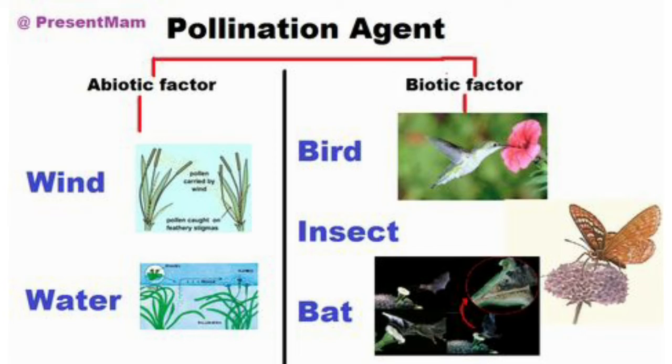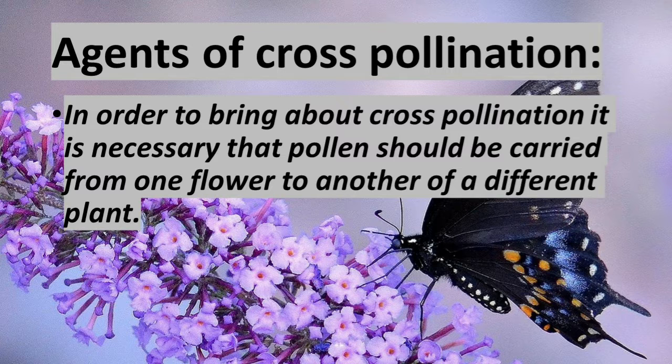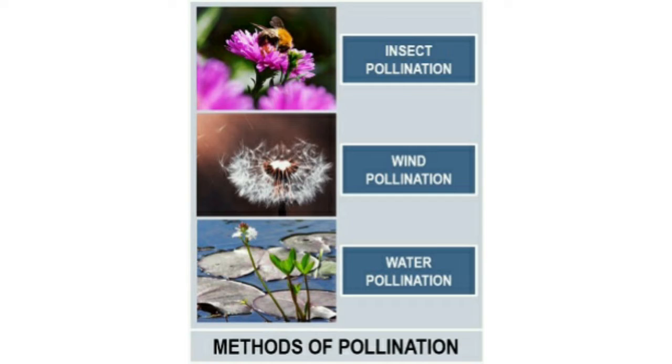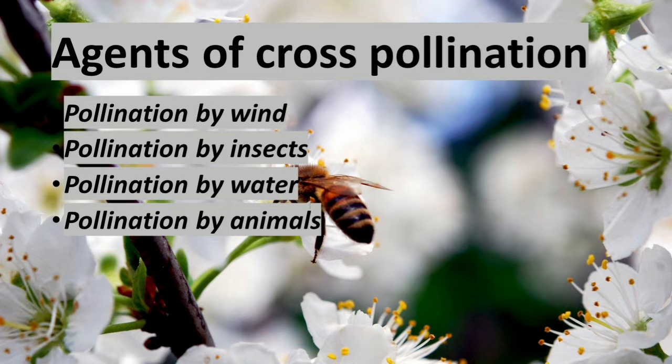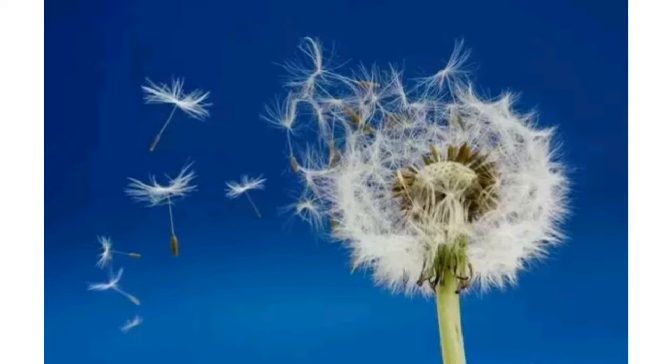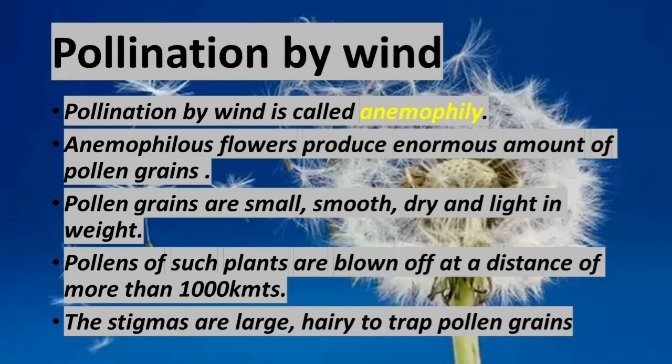Now let us see agents of cross-pollination. In order to bring about cross-pollination, it is necessary that the pollen should be carried from one flower to another of a different plant. So this takes place through the agency of animals, insects, wind and water. Now let us see pollination by wind. Pollination with the help of the wind is called anemophily.